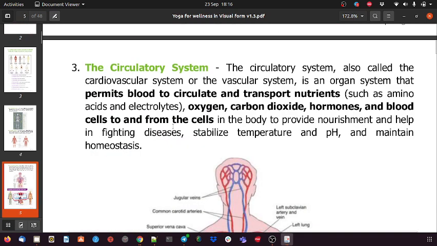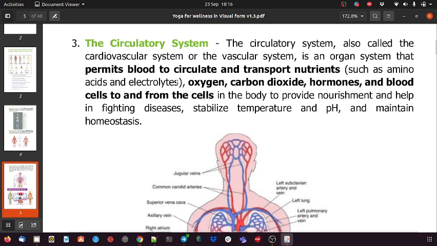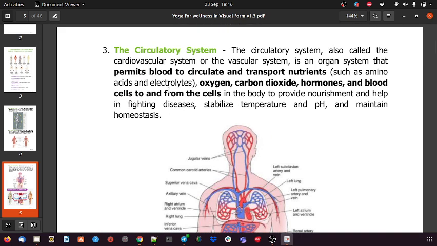Now the most important topic from the exam point of view is the circulatory system. Multiple questions come from this. Within the circulatory system, the heart comes into the picture, and then the lungs. So these two things come into the picture of the circulatory system. In the circulatory system, the heart pumps the blood throughout the body, so the blood is circulated throughout the body with the help of the heart, and there are two ways.